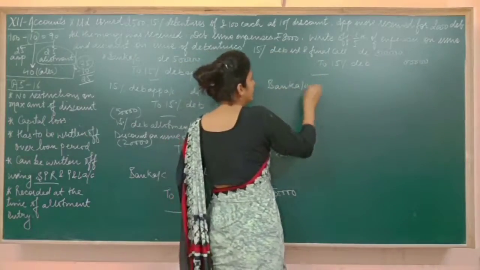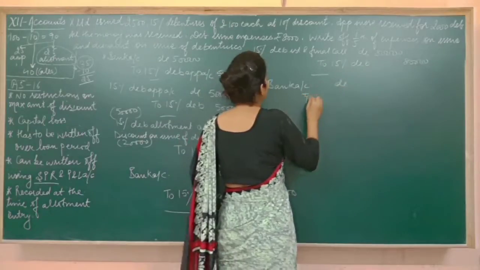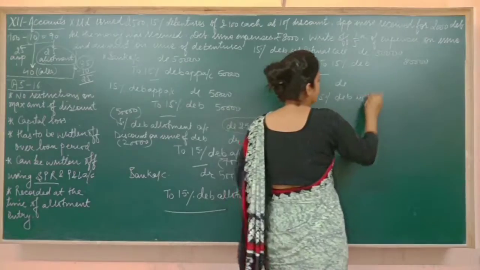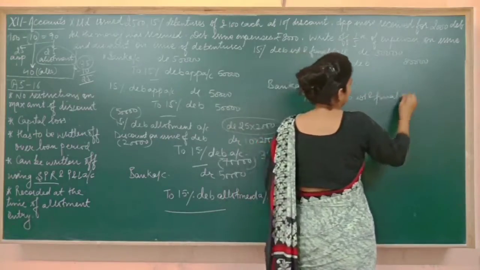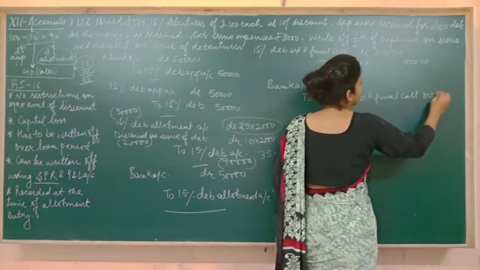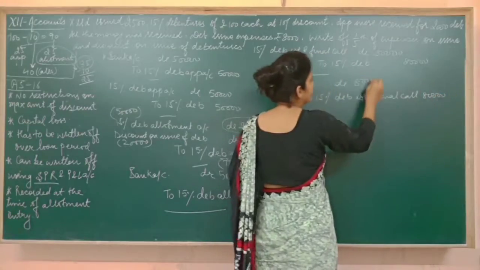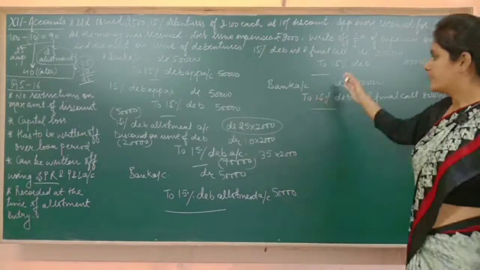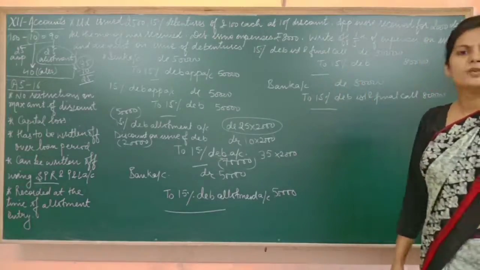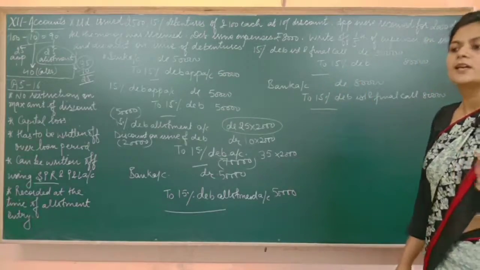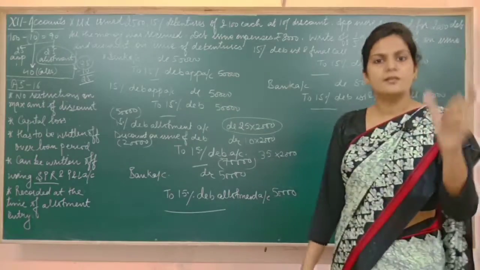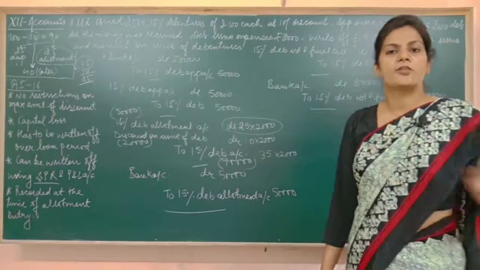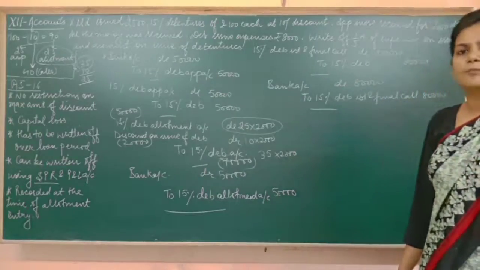Bank account debited to 15% debenture first and final call, 80,000, 80,000. That's all. I hope these entries are clear to you. They are not new. Everything you have already done in shares. Wherever the word share came, replace the word share with the word debenture. That's all. Rest everything is same.